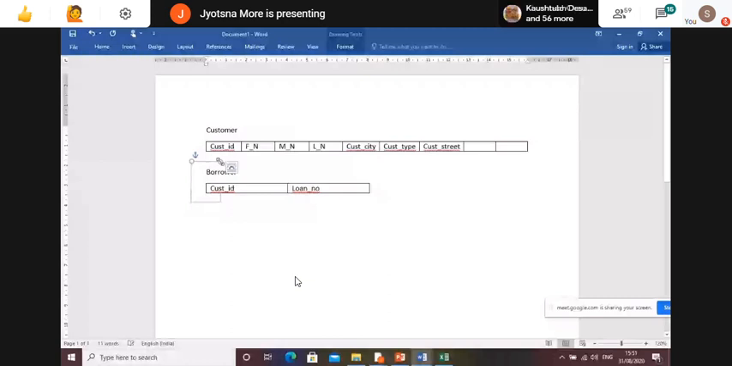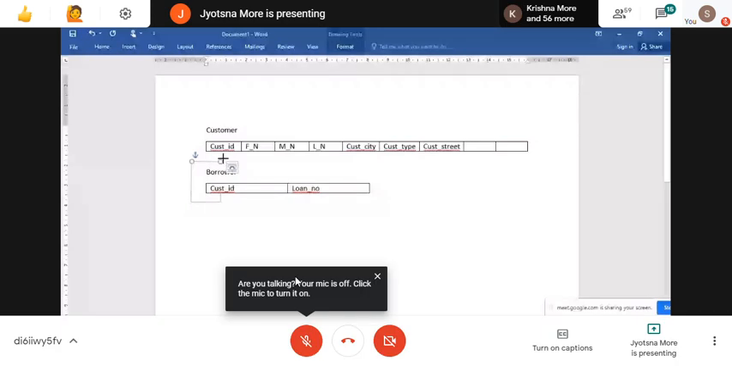Sorry, I require the arrow. Show the arrow towards the primary key. So customer ID is my primary key, so I'm showing the arrow towards it. Okay, clear now? Here you can see this is a foreign key in the borrower.